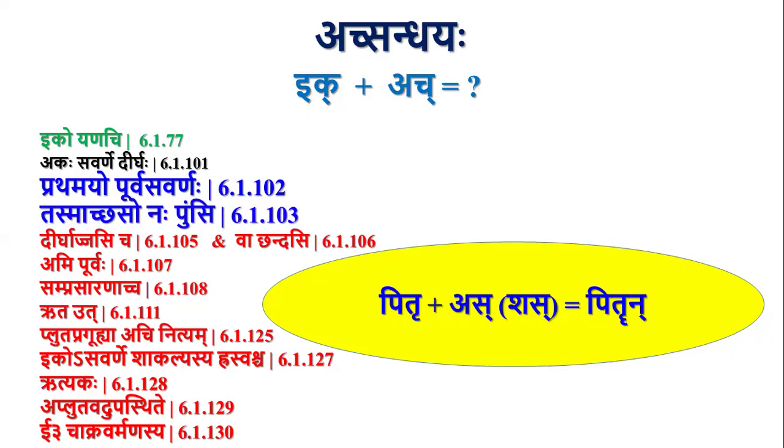Here Pitru, again this Rutogni Sarvanamasthana Yoho is only for Sarvanamasthana and Gni Saptami Ekavachana. So this sutra is not applicable for Shas pratyaya, and there are no other sutras from Angakarya. So we can apply Pratamayo Purva Savarna here also. So Ru plus A becomes Dirgha Ru, Purva Savarna Dirgha. And this is a Pullinga word Pitru, so there will be Nakara Desha. Similarly, same thing for Matru also, but this Matru is a Strilinga word, so there is no Nakara Desha.